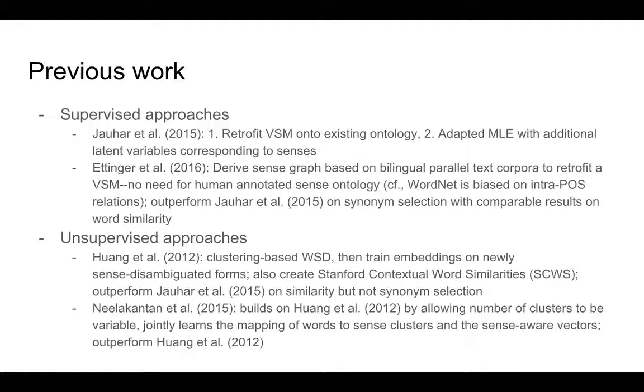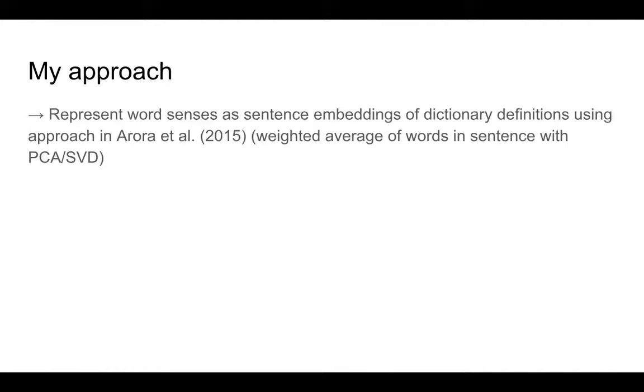And also Neelakantan et al., which is an improvement over Huang et al. both in computational efficiency and in the vector representation. They take an online approach where the learning of the sense-aware vectors and the mapping of words to sense clusters is done jointly. And this also allows the number of clusters to be variable rather than fixed.